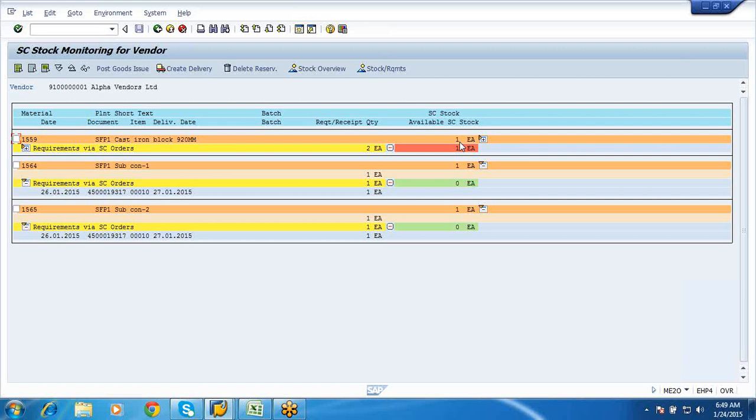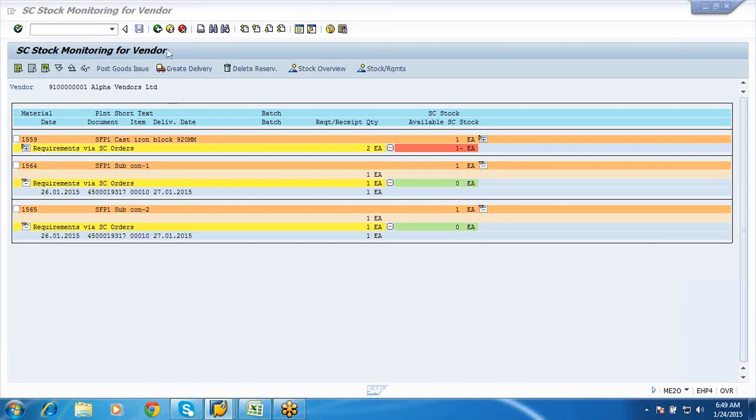But if you give it for a service, then an accounting document will be generated, a normal issue to the vendor, since you would be sending your parts outside your factory premises. So this is how the vendor stocks can be monitored in the system.